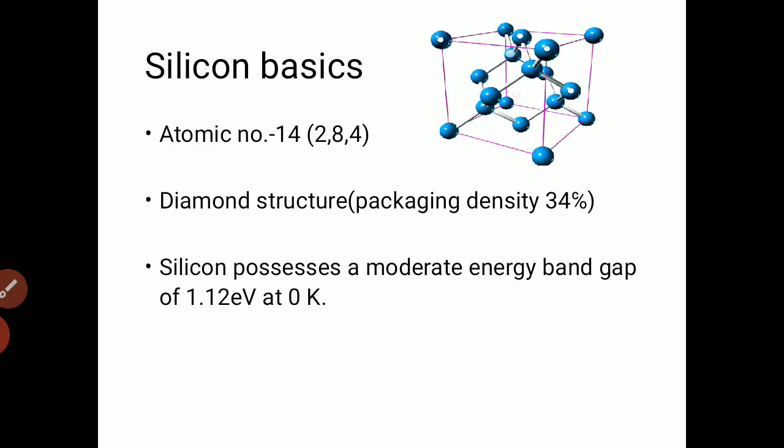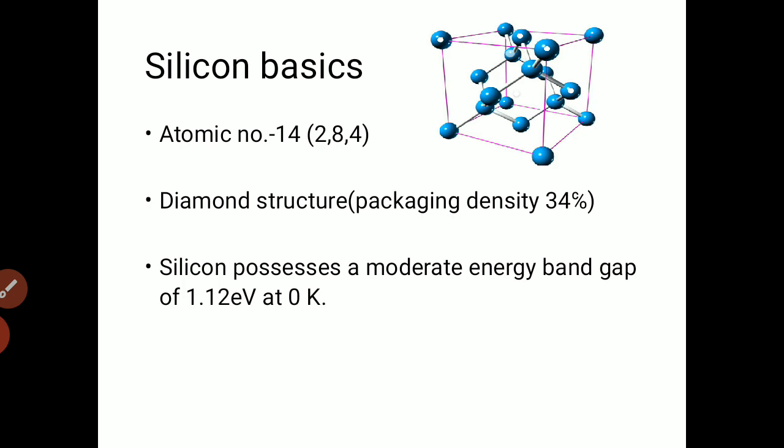So now start with the silicon basics. Silicon has an atomic number of 14, so its atomic configuration will be 2, 8 and 4. So due to the outer 4 electrons, it is a semiconductor. And as you have studied in material science, silicon has a diamond structure and the packing density of the diamond structure is 34%. The second important point is silicon has a moderate band gap, which is 1.12 electron volt. So this is the basic about the silicon material.